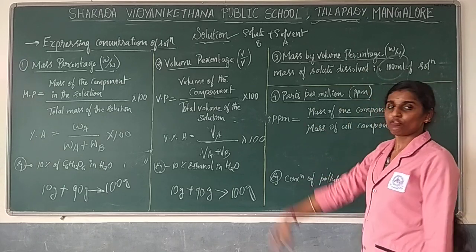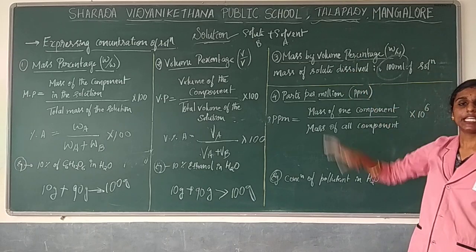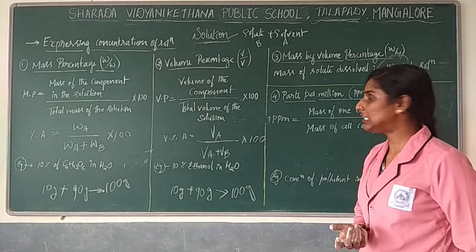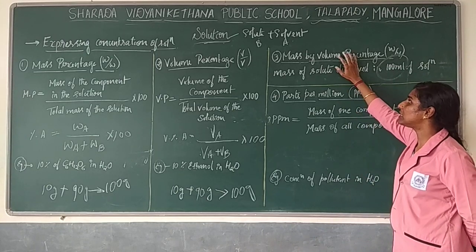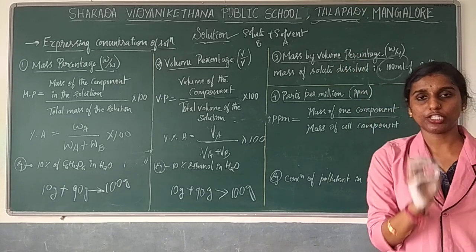Mass by volume is the kind of formula they use to find out, in a sense, medicines when they prepare them in paramedical industries and all. By that time they will use the same concentration formula, and they will check what percentage of that solution they have to prepare.